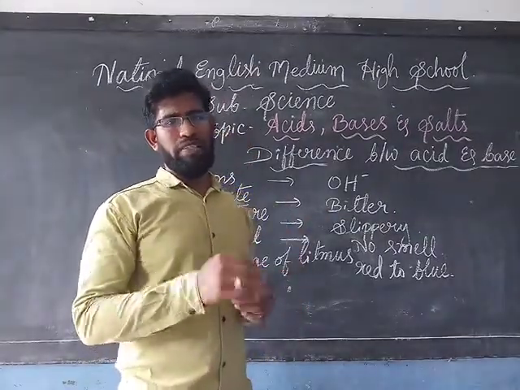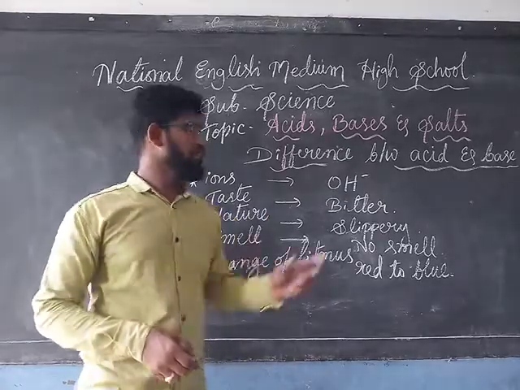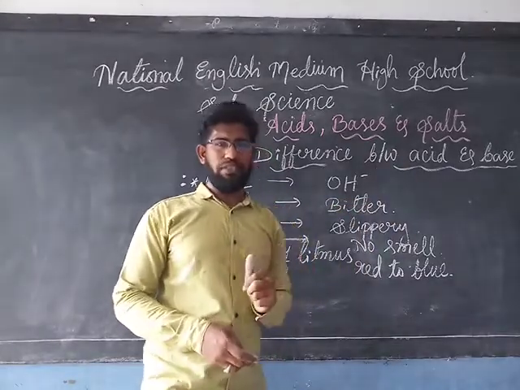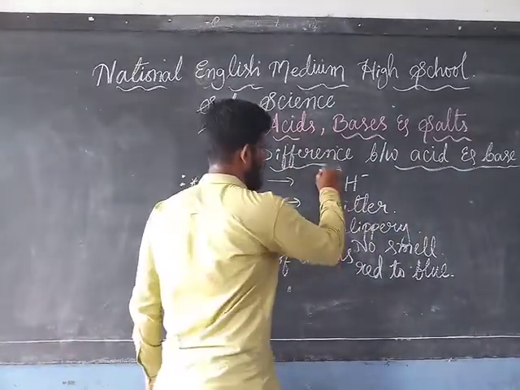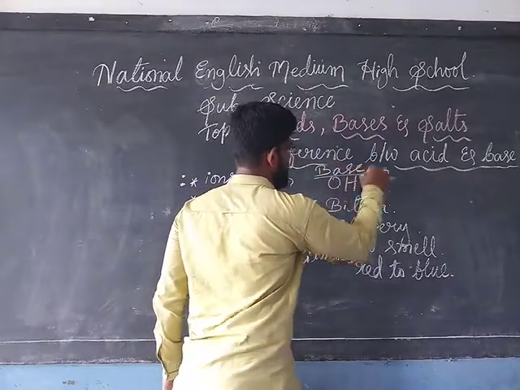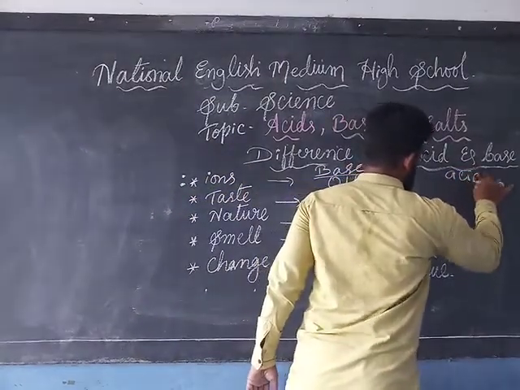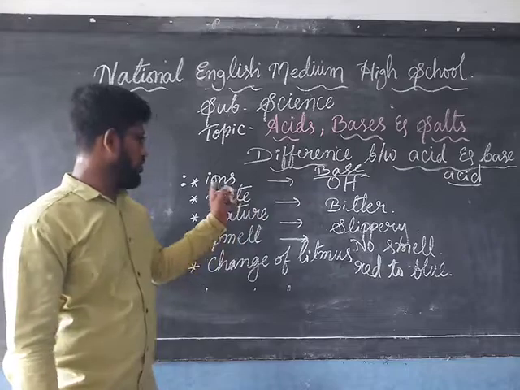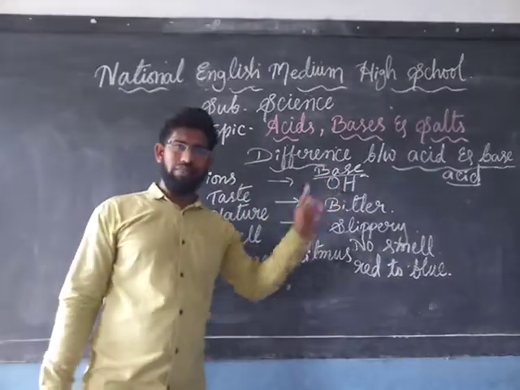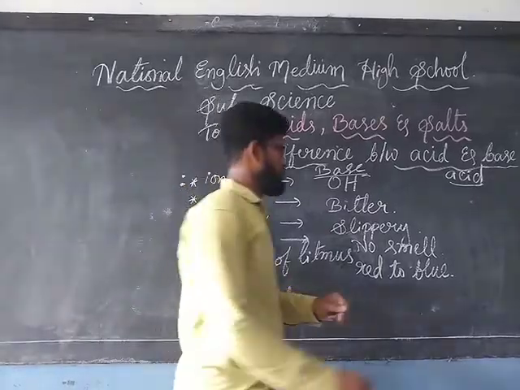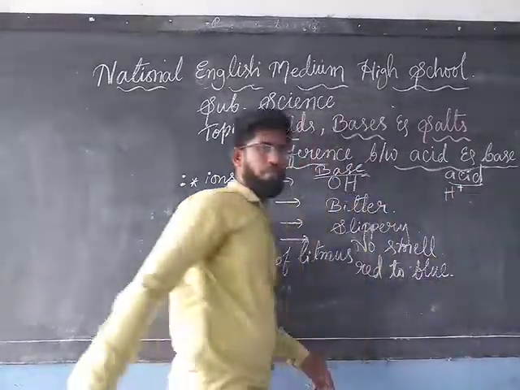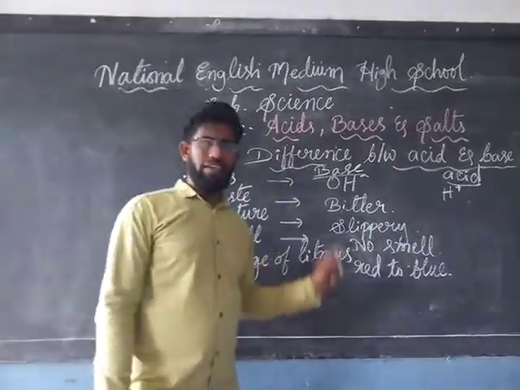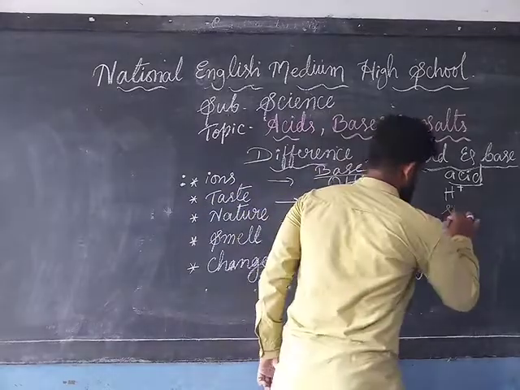After knowing the properties of bases, let's see some of the differences between acids and bases, based on their properties. Let's take this as a base and this as an acid. I have written the properties. First we talked about ions. The bases contain OH minus ions and the acids contain, of course, H plus ions. Understood? And second, the taste. While the bases are bitter in taste, the acids are, of course, sour in taste.